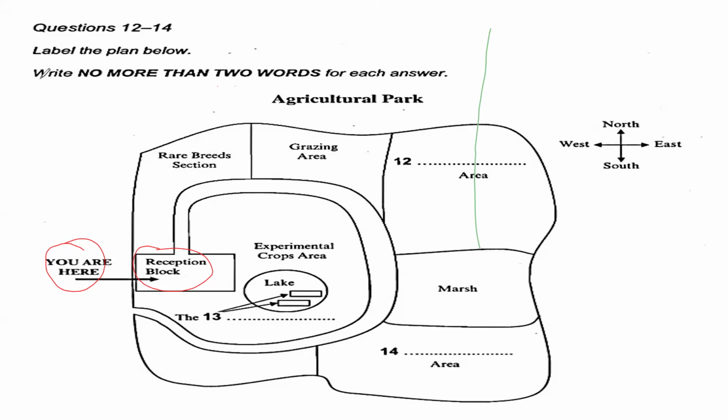Now, did you hear where we are situated? We are situated in the reception block. Now, from the reception block, there is a path. As you walk out from the main door, this is the main door towards the park. Now, this is the door. There's a path you can follow.